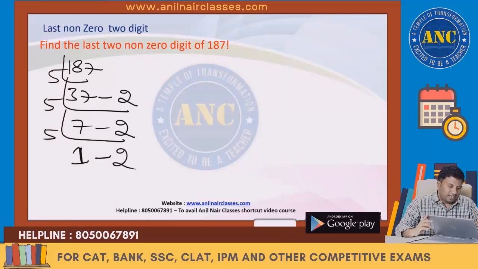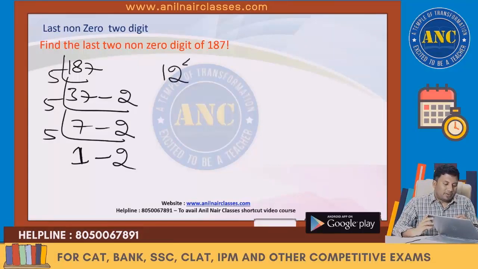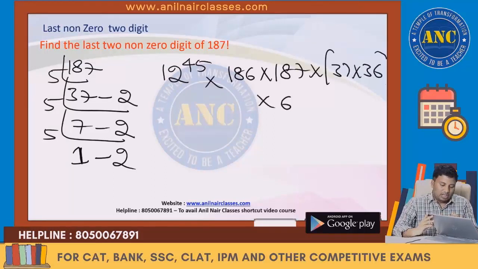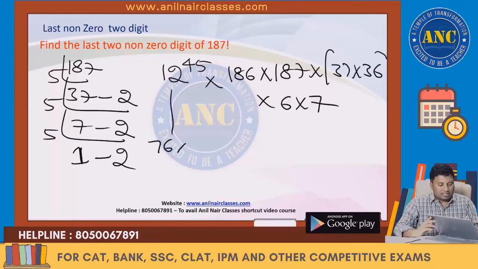5 1s are 5, remainder 2. So these are nothing but 12 power 45 into 2 means 186 into 187, 3 means 37 into 36, 2 is nothing but 6 into 7. These are nothing but 76 into 12 power 5.